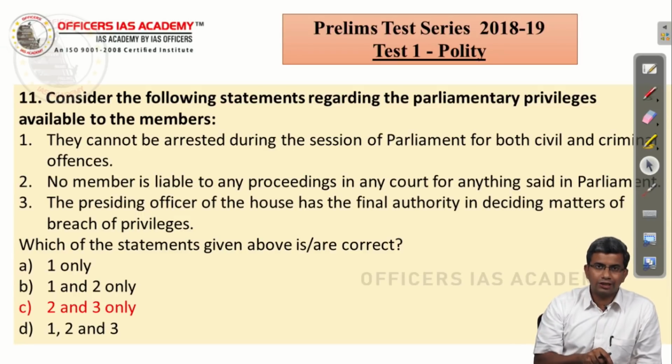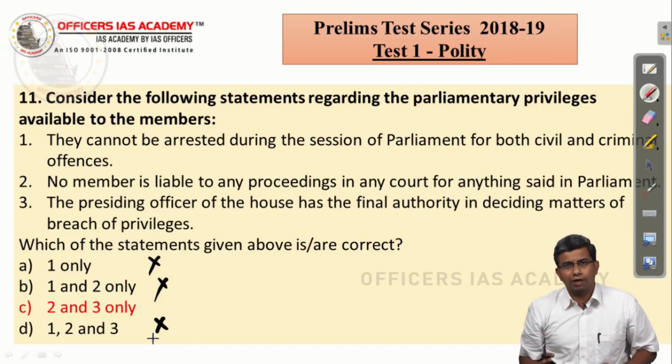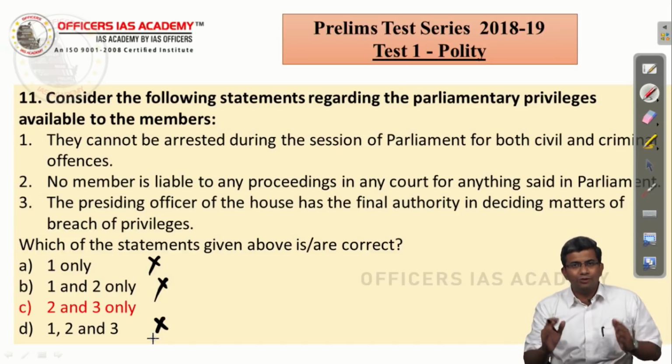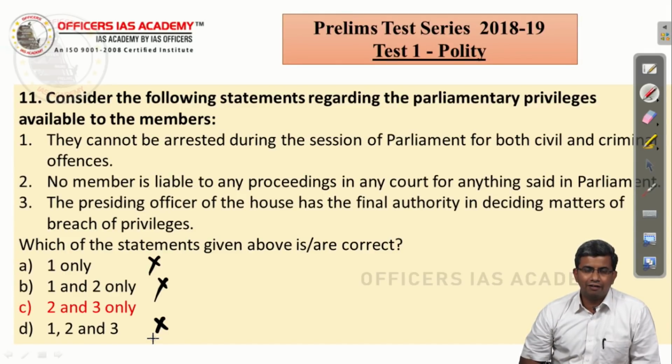But look at the choices. There are 3 choices which have the first statement as a correct statement. So all these 3 choices are wrong. So you don't even have to read the second and third statement. I mean, don't do that. I am just telling you with certainty, when you have shortage of time or something like that, please do read the statements once quickly.